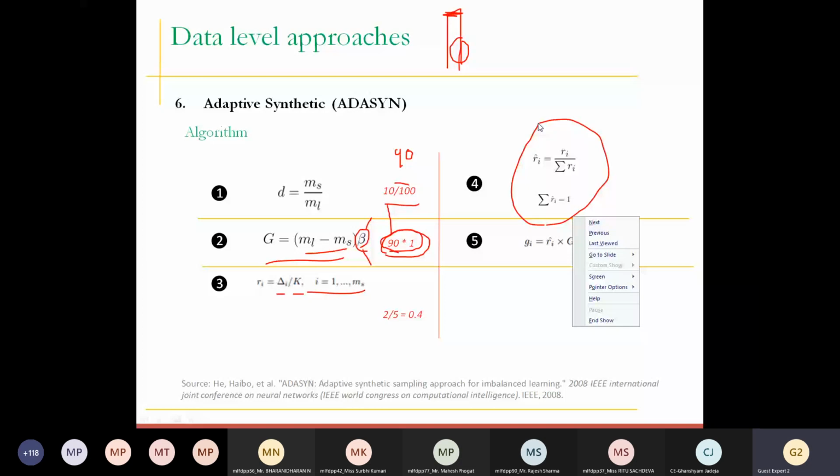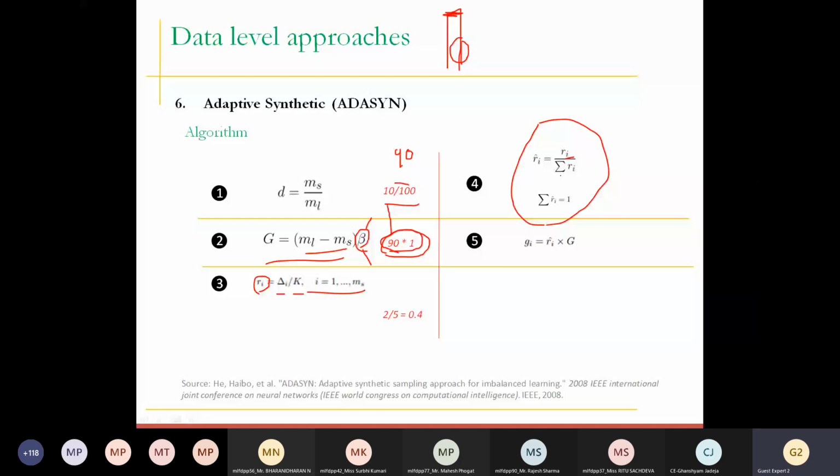Now to apply this density distribution, what we do is we divide the individual Ri that we calculated in the third step by the sum of the ratios of all the minority samples, and then we come up with Ri dash or Ri cap, and that is how we normalize the distribution.